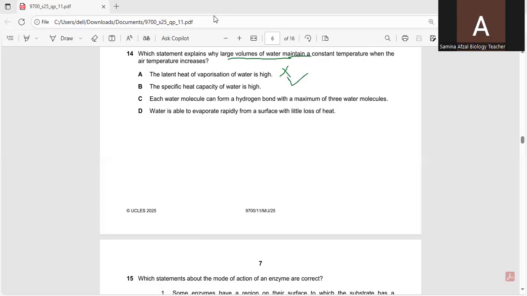We will move towards C. Each water molecule can form a hydrogen bond with a maximum of 3 water molecules.